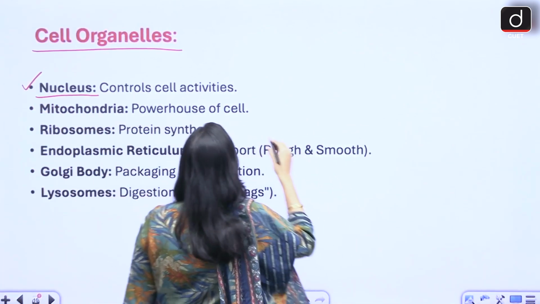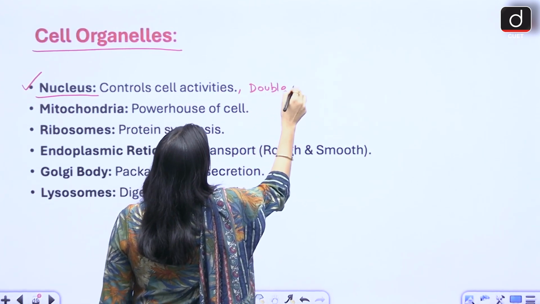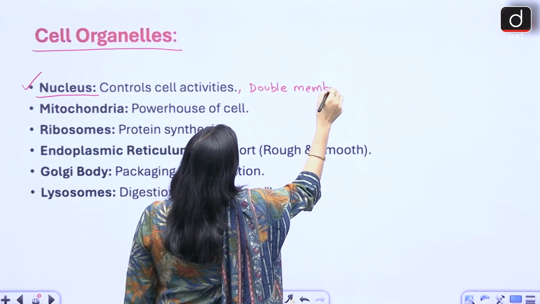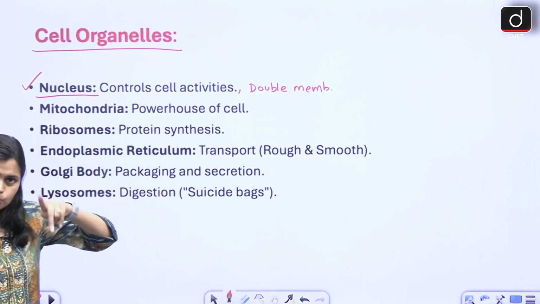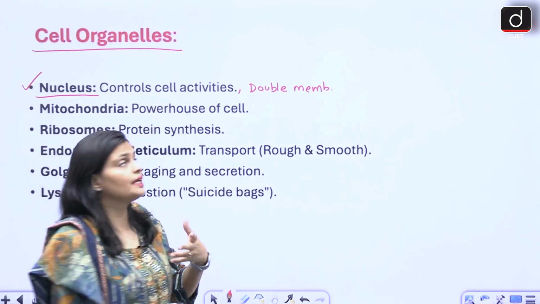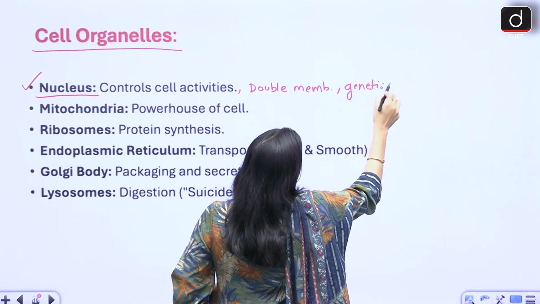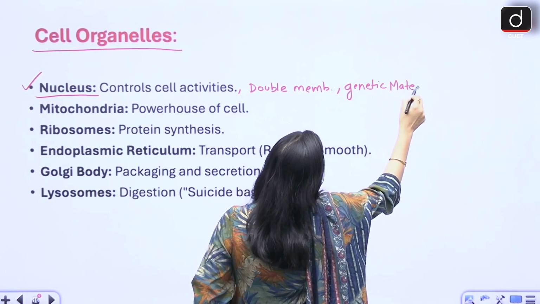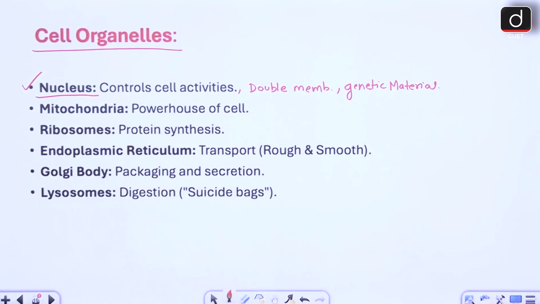Nucleus is a double membranous structure. Double membranous मतलब surrounded by two membranes, right? Within the nucleus we have genetic material, right? Nucleus के अंदर क्या होता है? Genetic material like DNA, right? So with this DNA only it controls the cell activity.